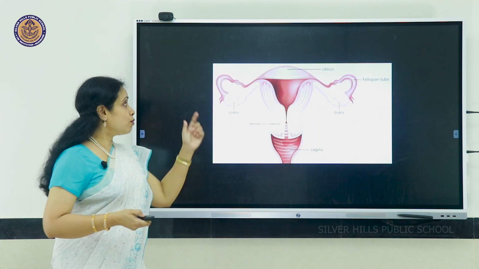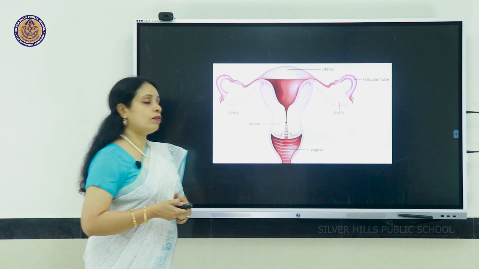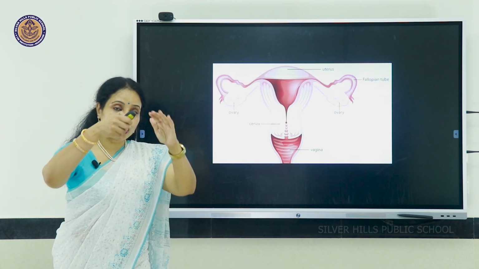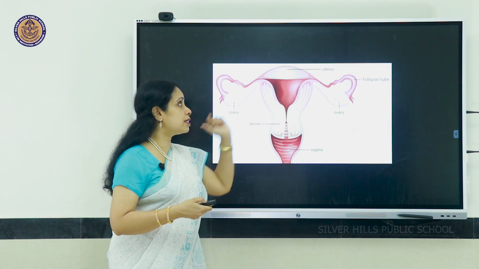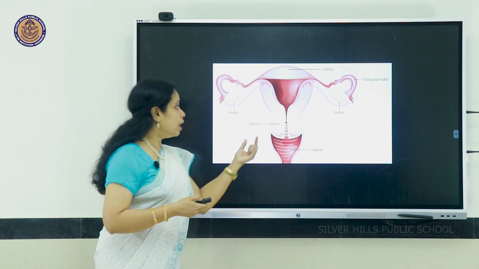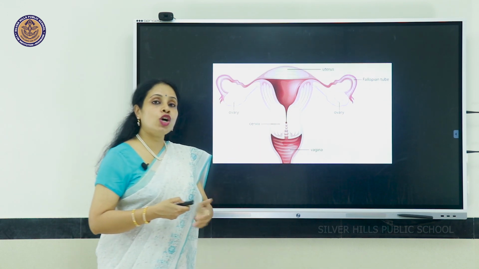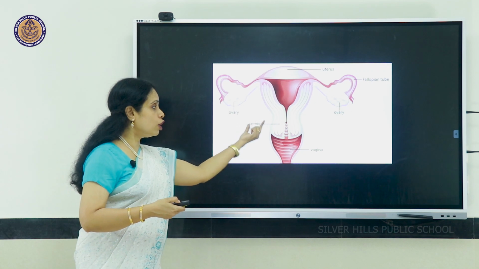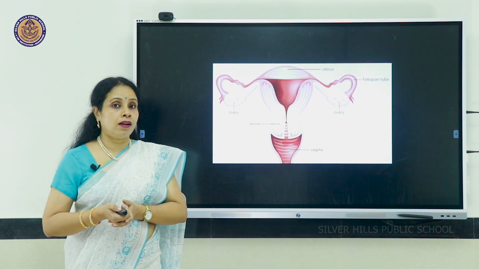So here are the pair of ovaries. Both the fallopian tubes join together in a part called uterus or the womb. The narrow part of the uterus is called the cervix and the lower part is called the vagina.